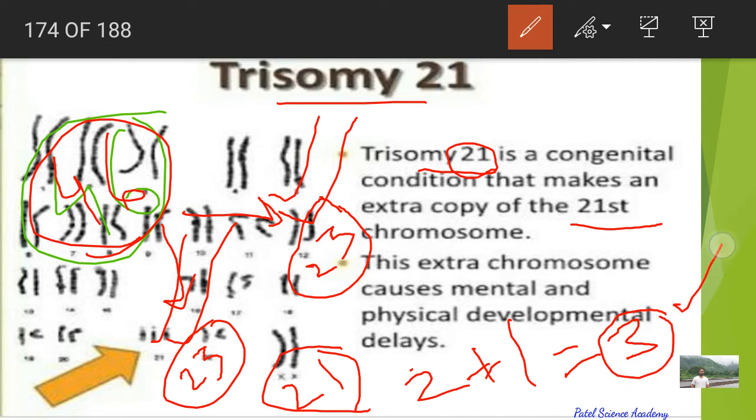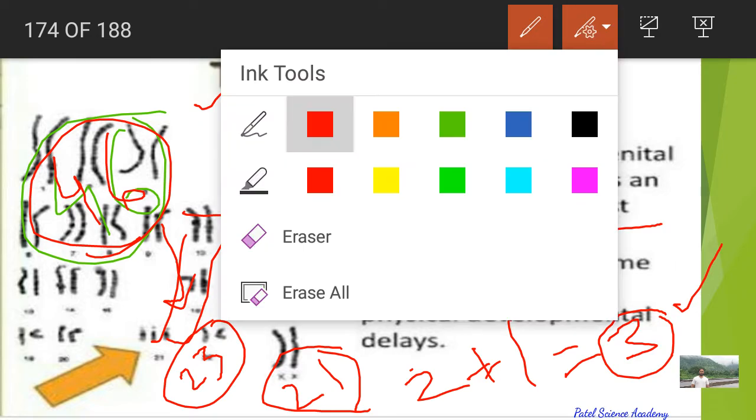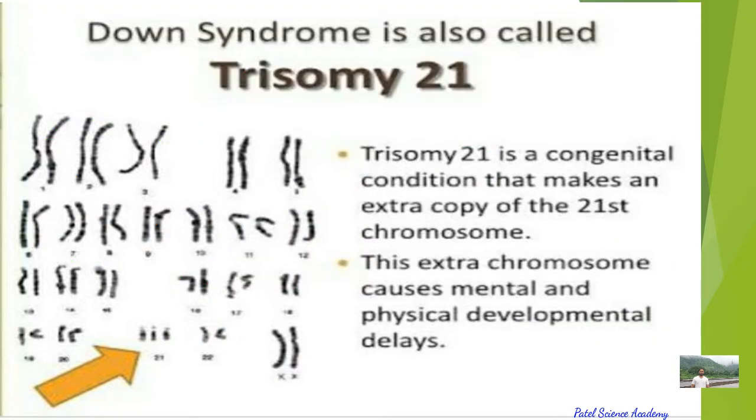This condition of having one extra chromosome on the 21st chromosome pair is called trisomy, because instead of two there are three chromosomes, because tri means 3 and somy here means the number of chromosomes. So this extra chromosome causes mental and physical developmental delays. So this is about Down syndrome, which is also called trisomy.